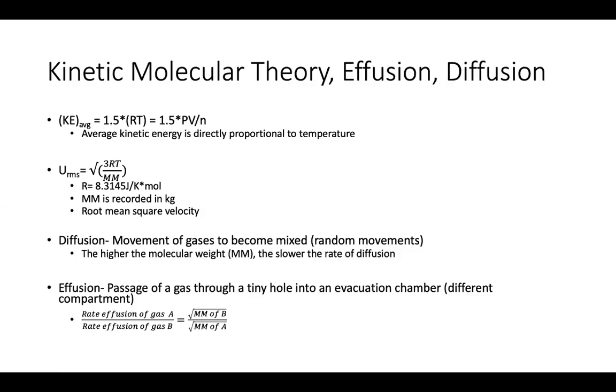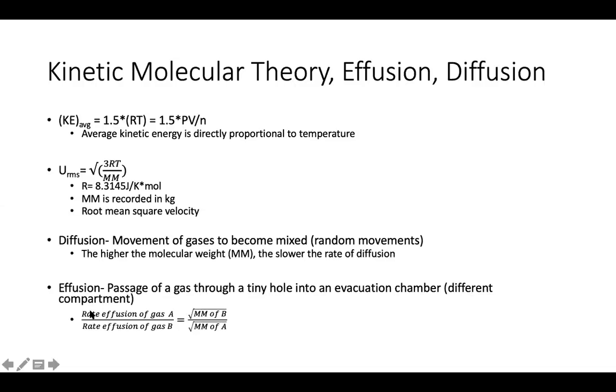When we solve effusion, we use Graham's law of effusion. Just note that in this course, we actually calculate relative effusion. So we are going to calculate the rate of effusion of one gas in relation to another.